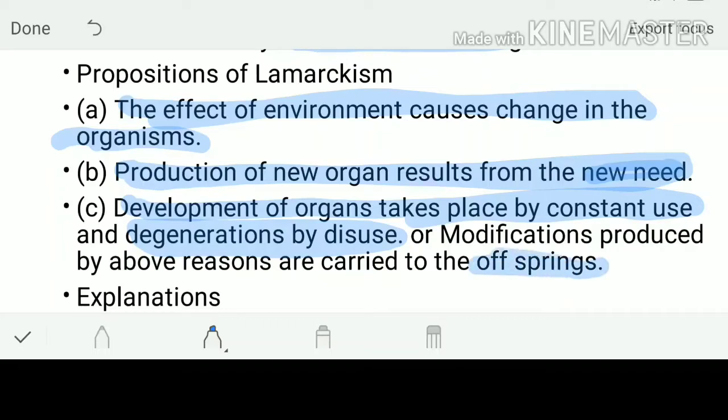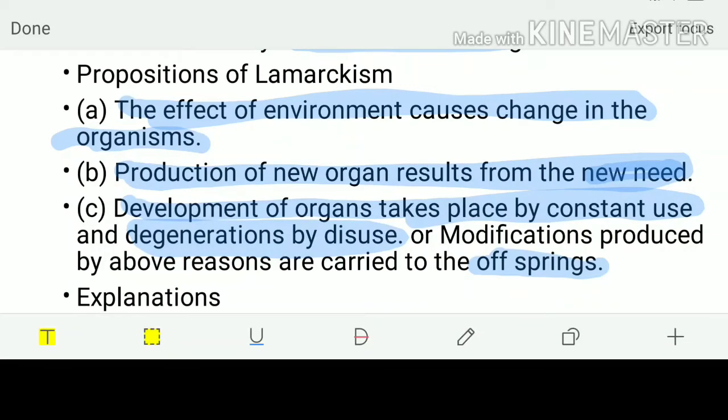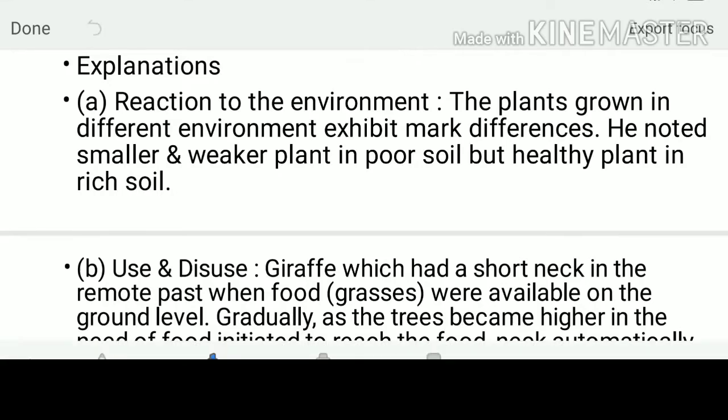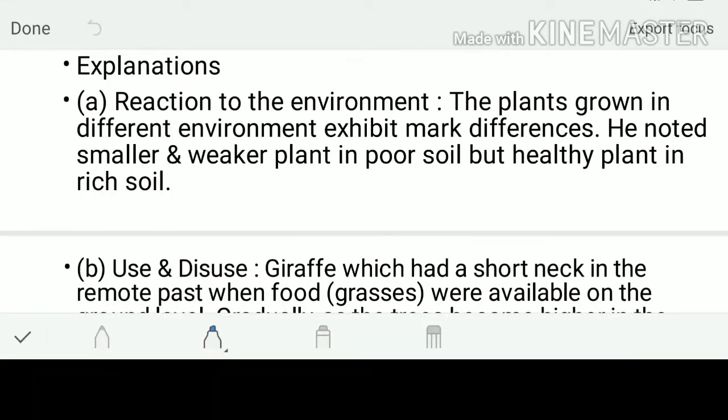This was a case which further needed explanation, because of all the three points: the first is that the environment can cause change, the second is that new organs can be developed by need, and the third is the development of an organ by constant use. So he needed to explain that. The first explanation he gave was about the reaction to the environment.